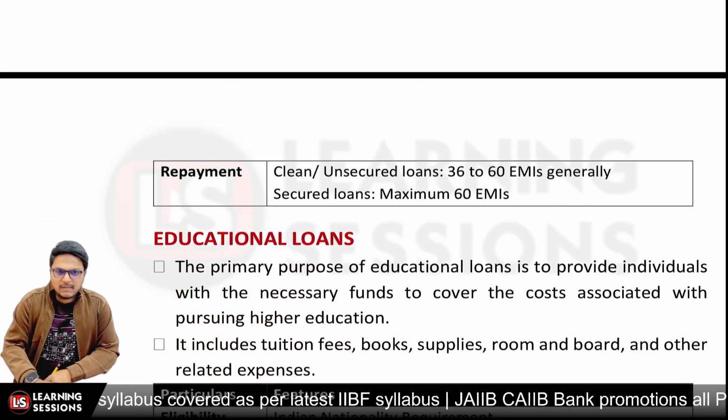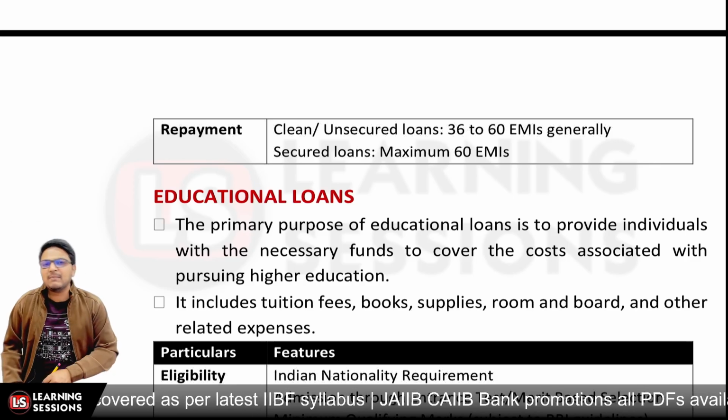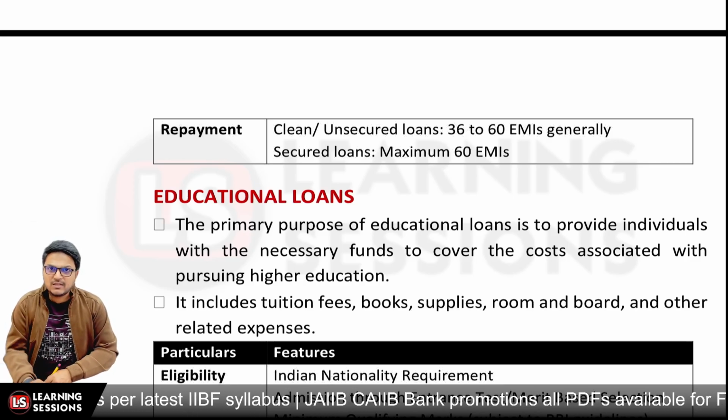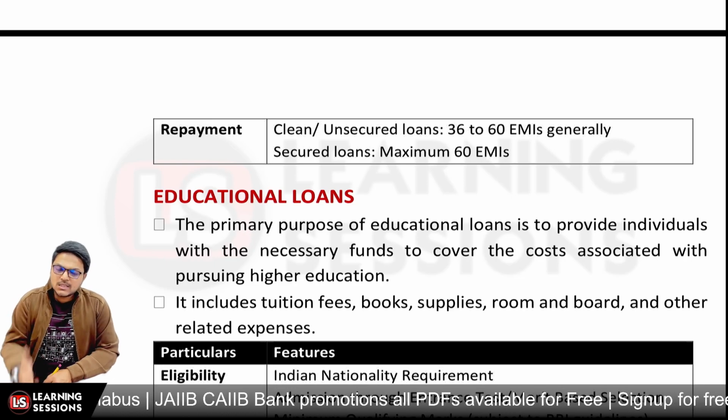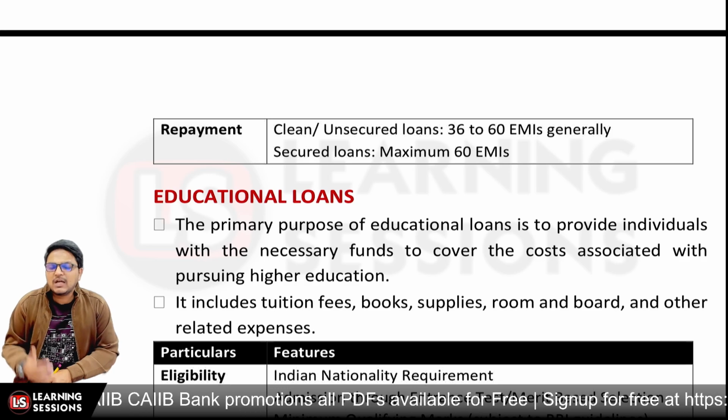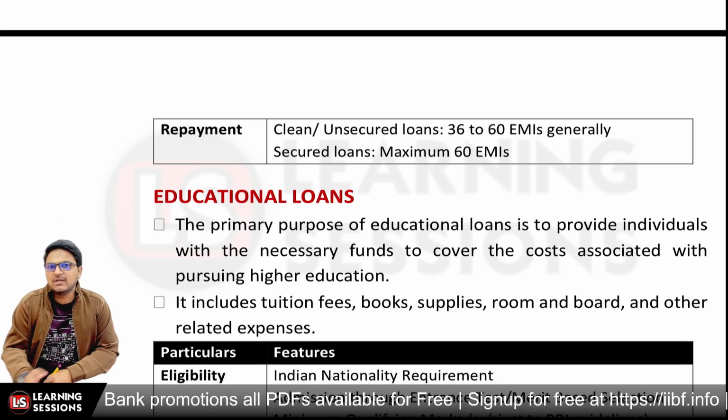Now repayment, the repayment can range from 3 years to 5 years. And for secured loans, if particularly the consumer personal loan is a secured loan, in that scenario the repayment can be maximum up to 5 years.